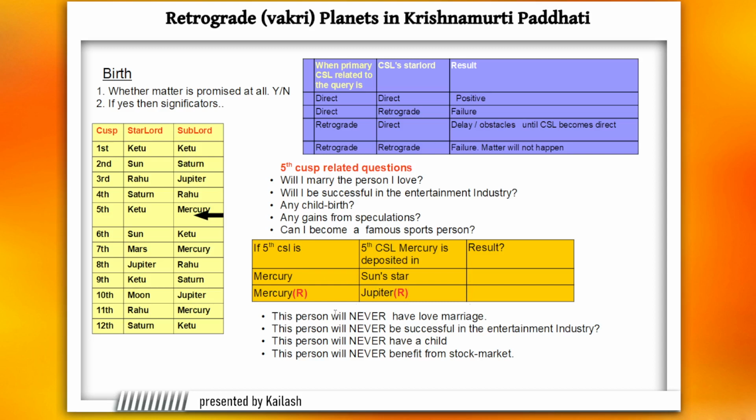If you apply the horary rules over here, then you say this person will never have a love marriage, this person will never be successful in the entertainment industry, and this person has no chance of having a child, or this person will never have any benefits from the stock market. So this is going to be a very weird kind of prediction.